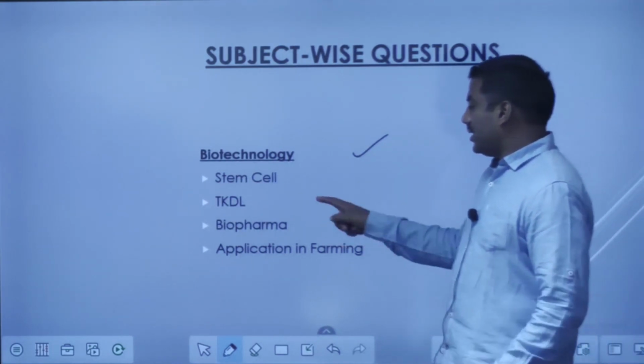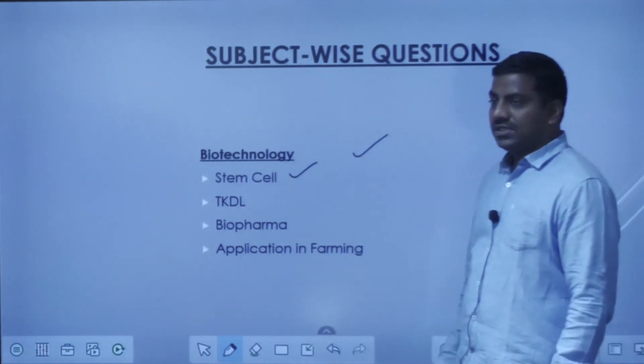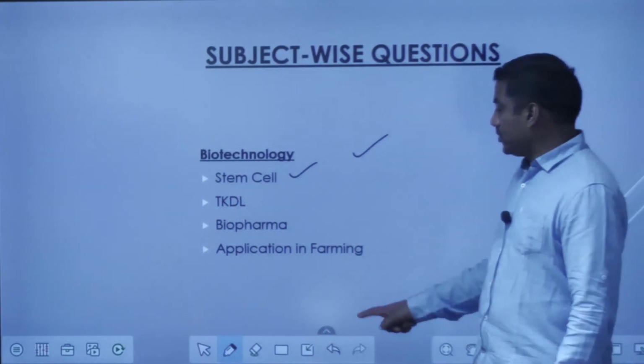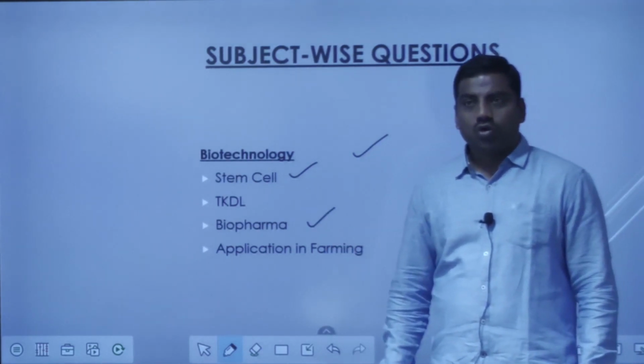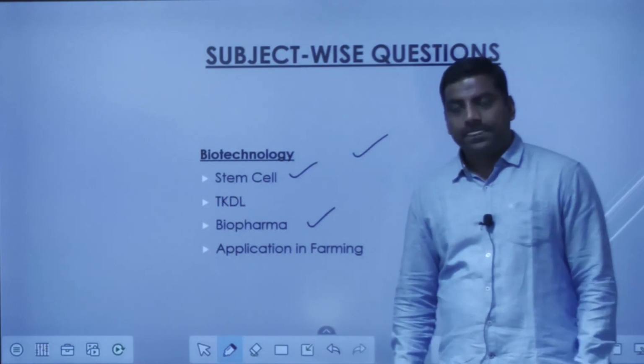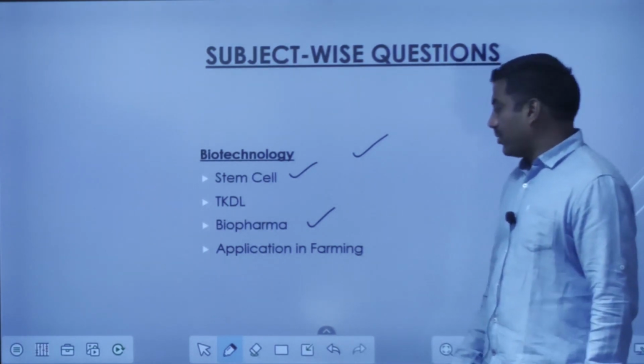Then other important things are stem cells. Yes, they are coming in the examination, so they can be repeated also. Then biopharma, as I told earlier: we have to know about India's capacity, knowledge and skill as far as biopharma is concerned.